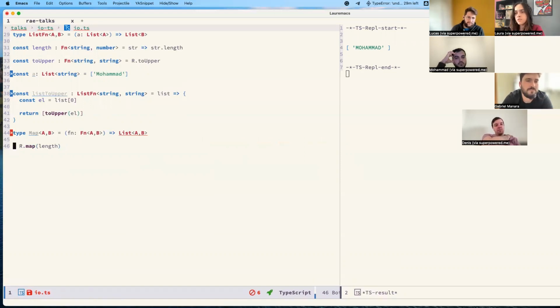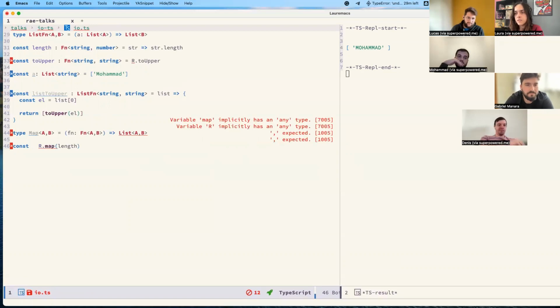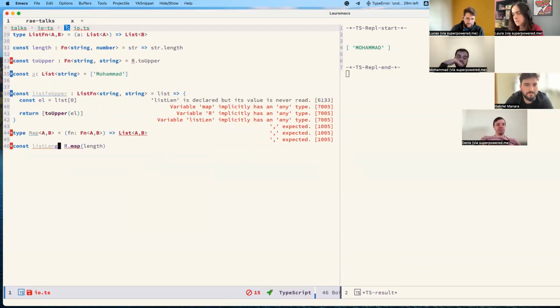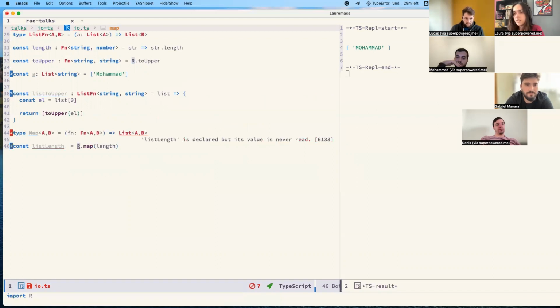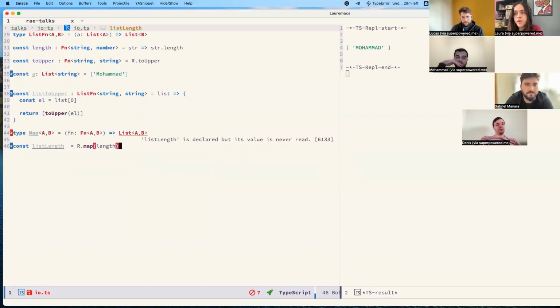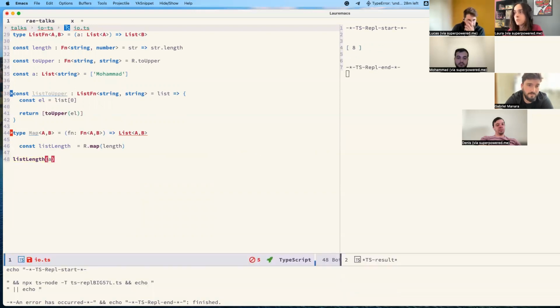So this function here, list length, is waiting for a list. So if I say this list length A, it will return what I want, right?